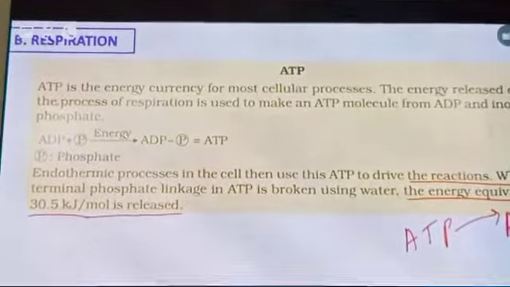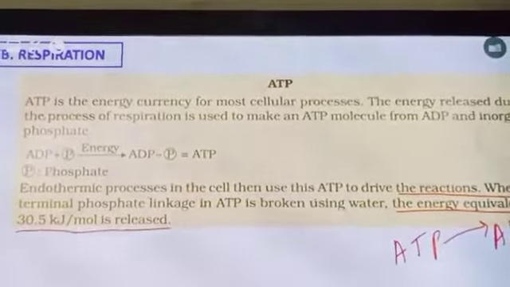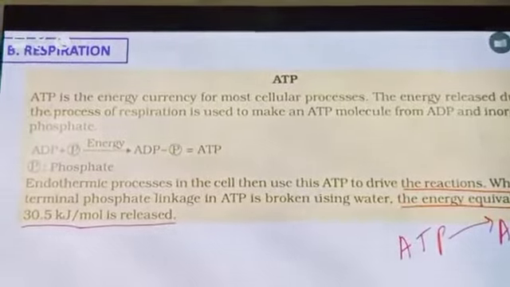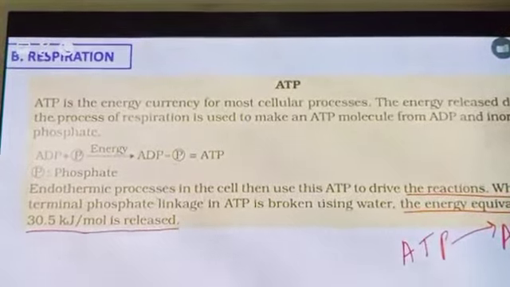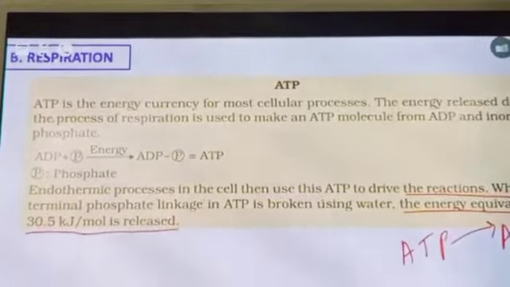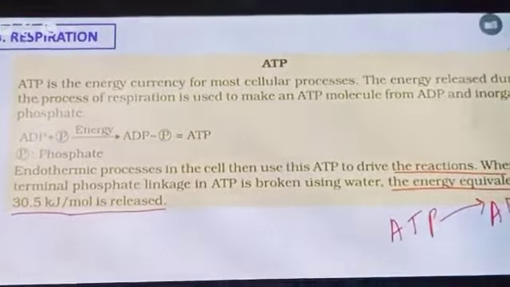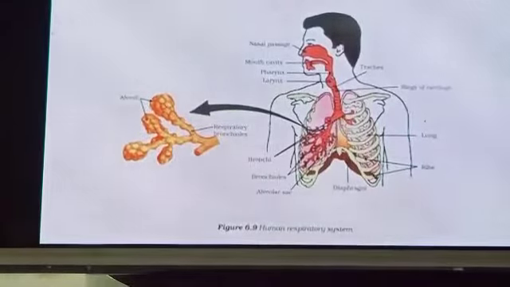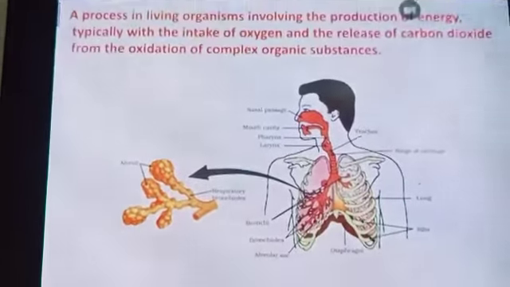When the terminal phosphate linkage in ATP is broken using water, the energy equivalent for 1 ATP, how much is the energy there? 30.5 kilojoules per mole is released. That is the value of how much energy is released from ATP. So as I said, for the making of energy, oxygen is needed. In the presence of oxygen, the food is changed into the form of energy.